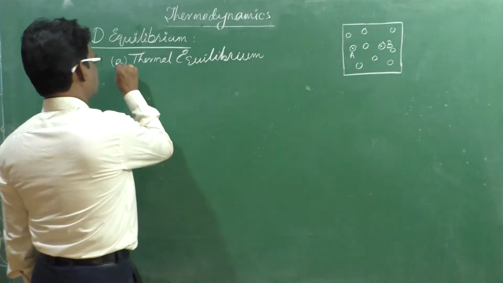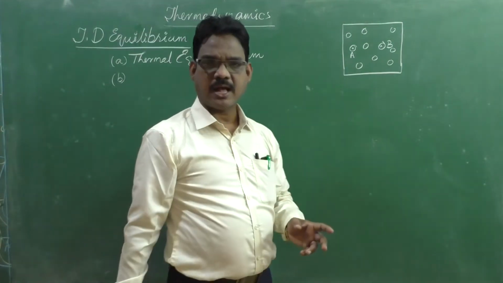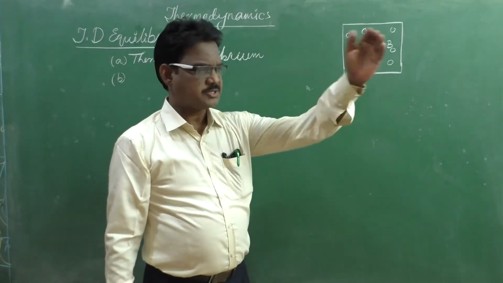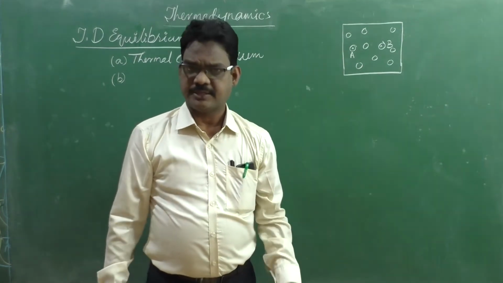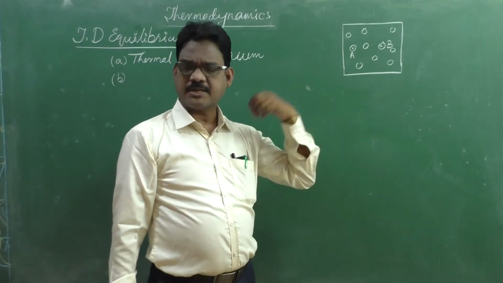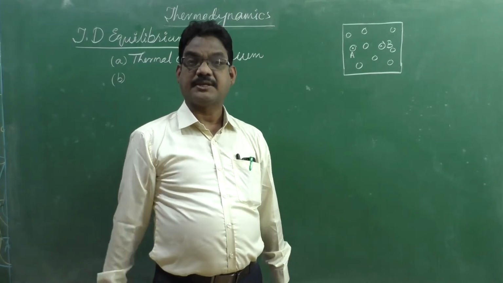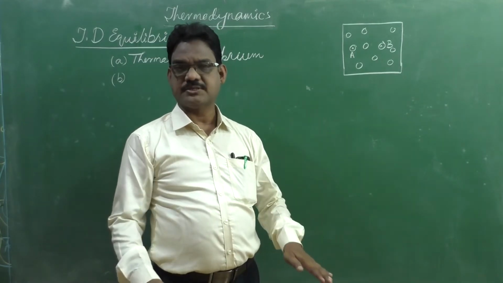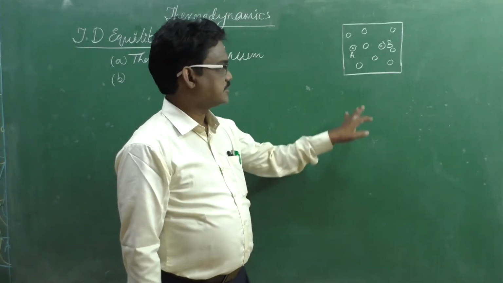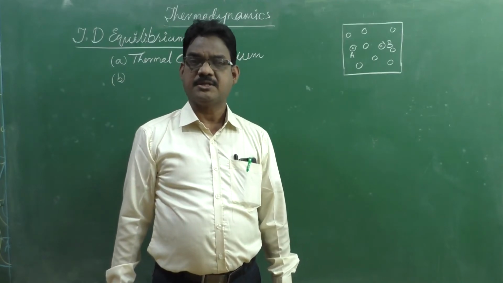Right. Second one: these particles have random motion. That means they move randomly here and there, so they have some kinetic energy as well as potential energy. If it is in the equilibrium condition, then we can say it is dynamically or mechanically in equilibrium.